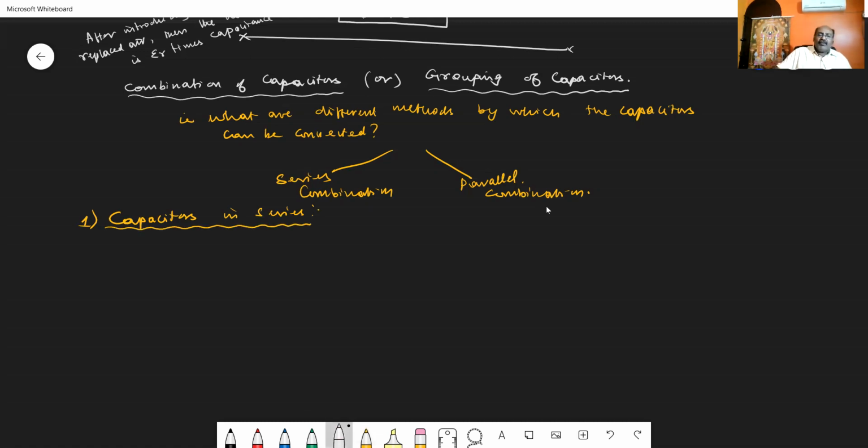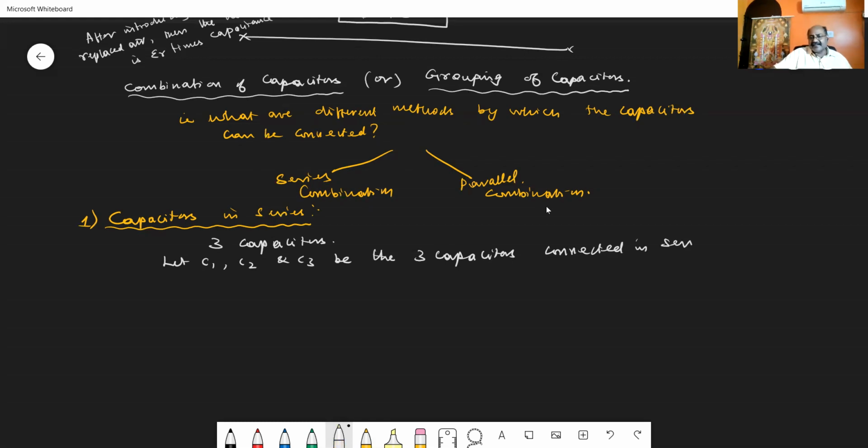Let us take three capacitors. Let C1, C2, and C3 be the three capacitors connected in series to a potential difference of V volts. How can I draw the circuit diagram?